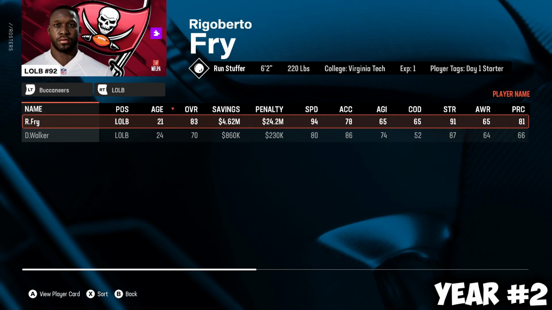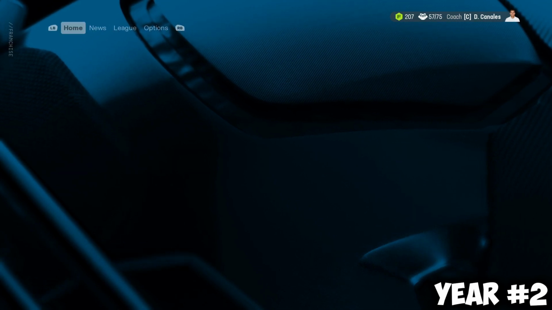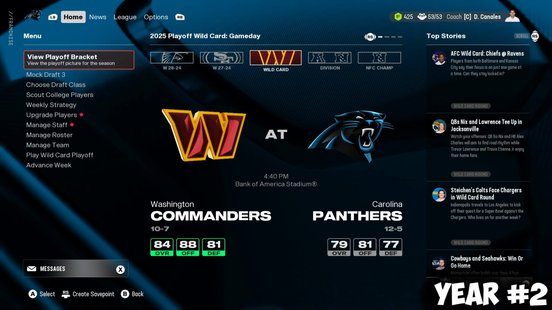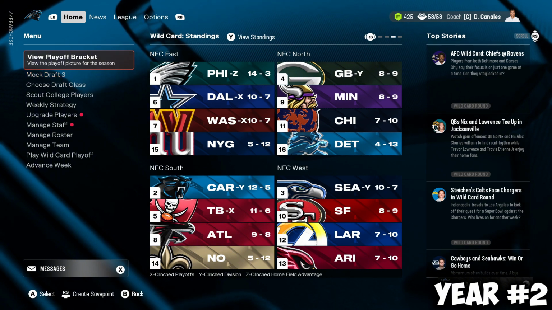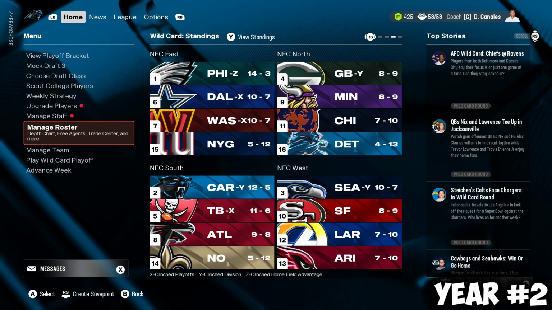Rigoberto Fry ends up on the Buccaneers for his 2nd season. He's still an 83 overall. He goes to a division rival in the Buccaneers. So the Panthers make a playoff appearance, 12-5 as a 79 overall team. The Bucs are the 5th seed, which is nice for Rigoberto Fry, at 11-6.